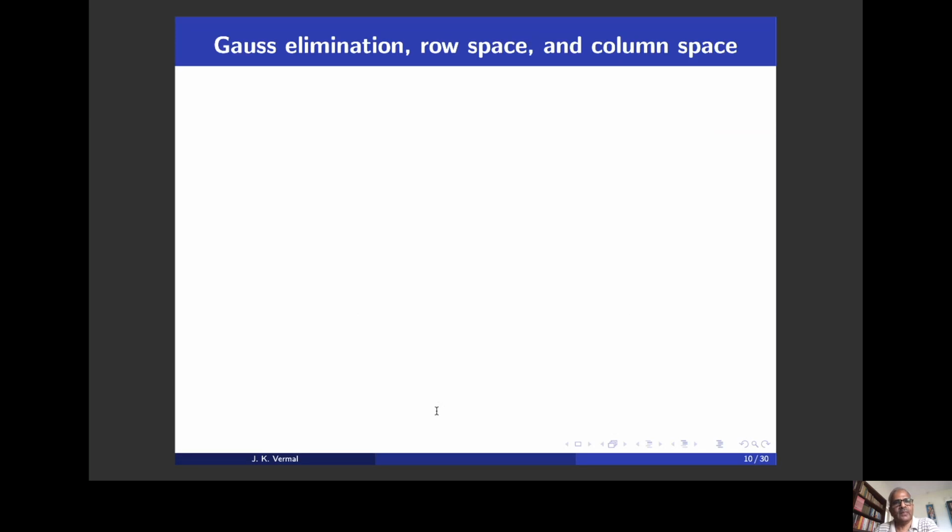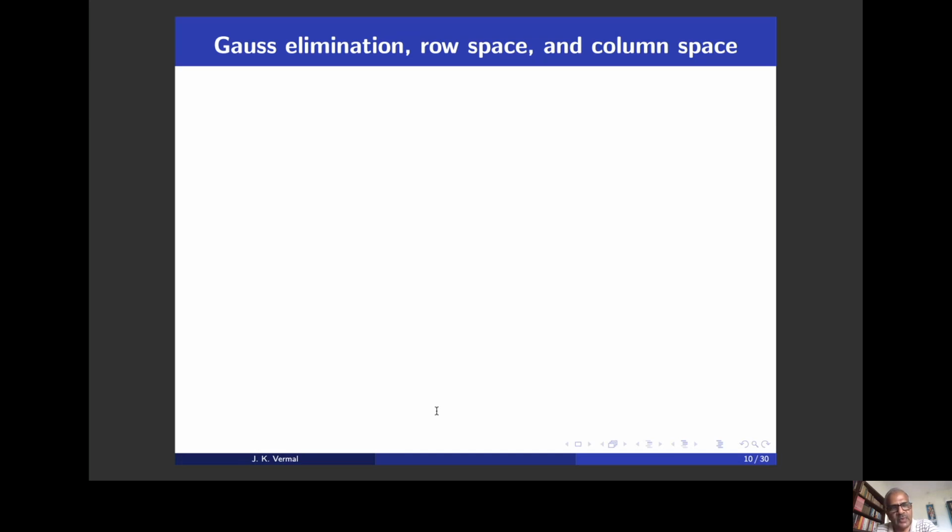Okay, now let us look at the behavior of row space and column space in the Gauss elimination process. Our purpose here is to detect the dimension of the row space and the dimension of the column space using Gauss elimination. But you remember how Gauss elimination is carried out. We multiply a given matrix on the left by an elementary matrix. Elementary matrices are invertible matrices, and we want to understand that